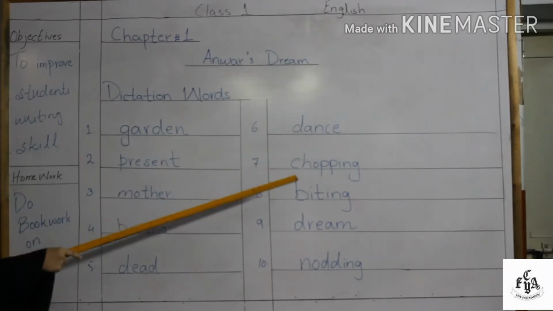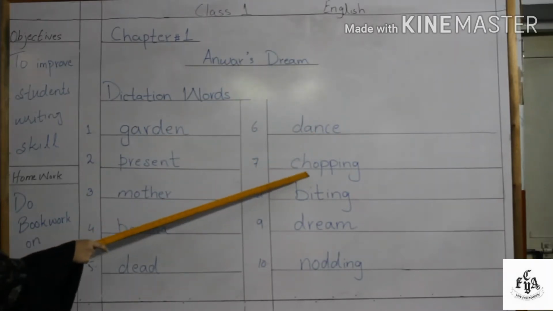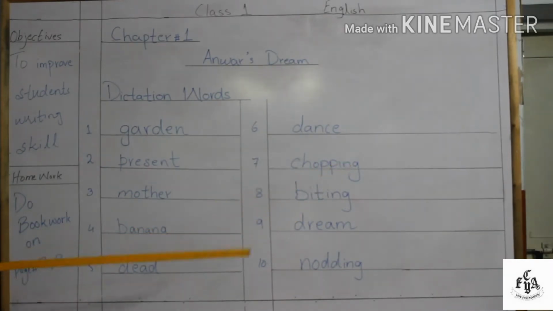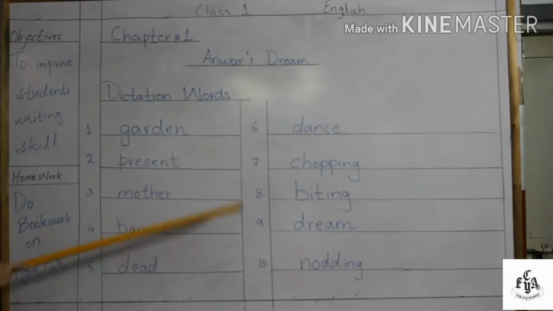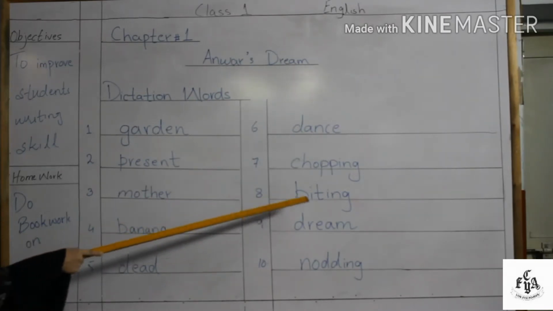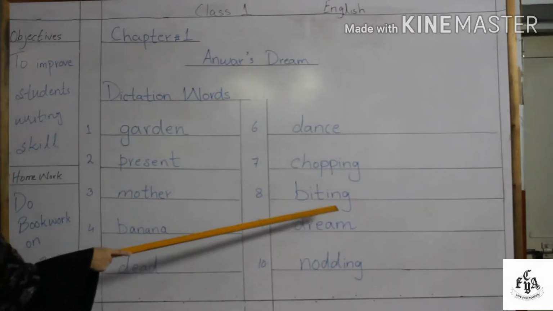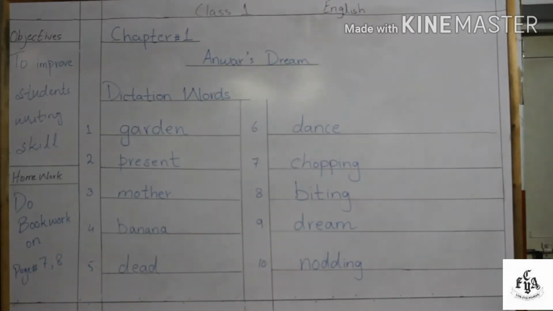Now the seventh word is chopping, C-H-O-P-P-I-N-G, chopping. Chopping means to cut something into pieces. And the eighth word is biting, B-I-T-I-N-G, biting. Biting means to cut something with your teeth.